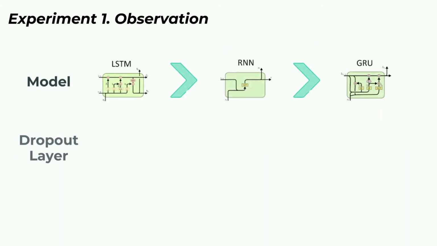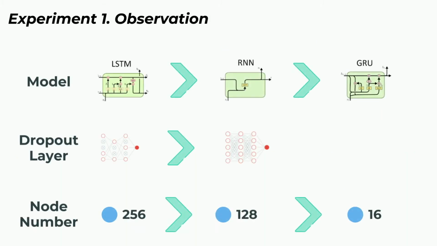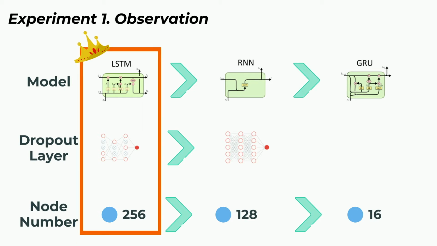Comparing the performance of different hyperparameter and algorithms, the winner we found is LSTM plus dropout layer plus 256 node. The best performance we get from testing is 0.938.